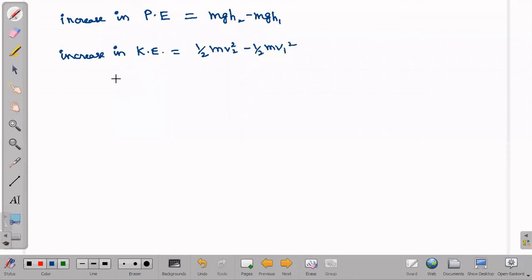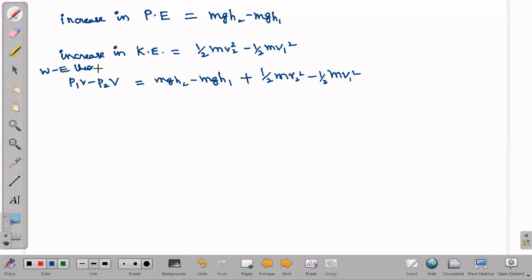Now, according to the work energy theorem, it is due to pressure only that we get all these energies. So we can write P1V minus P2V, the pressure energy only giving us all this, which can be written as mgh2 minus mgh1 plus half mv2 square minus half mv1 square. This is what we get from the work energy theorem.